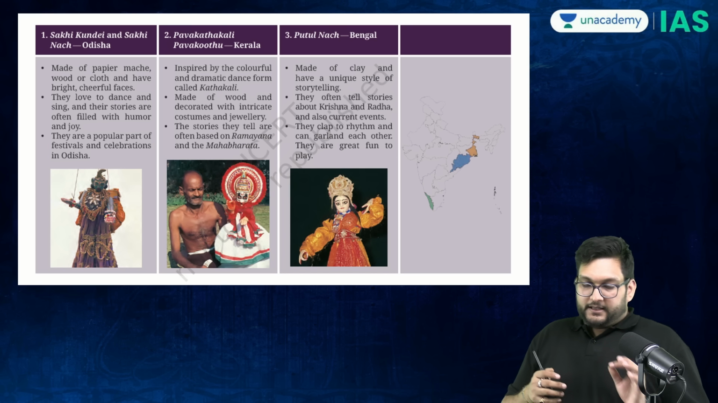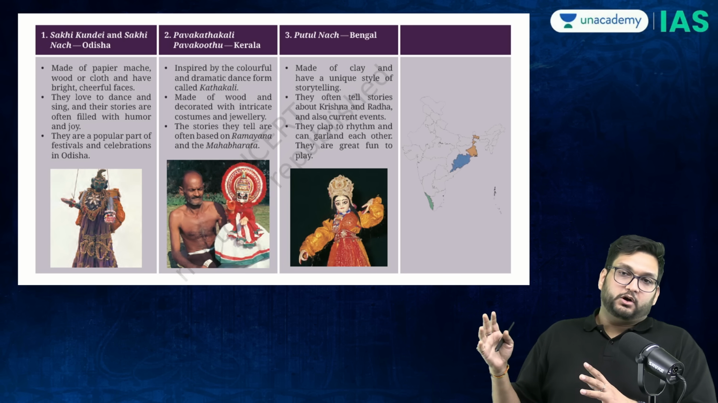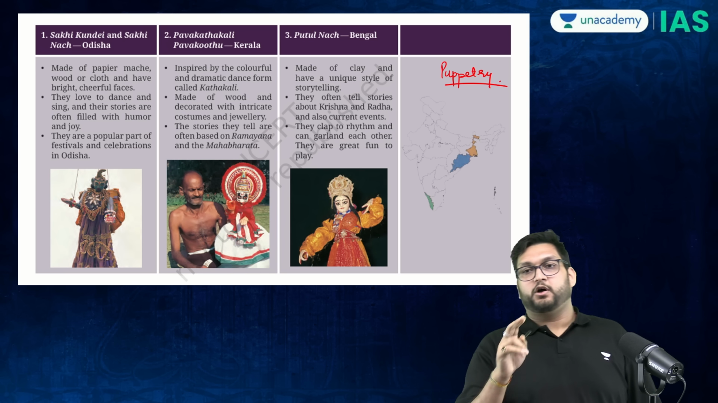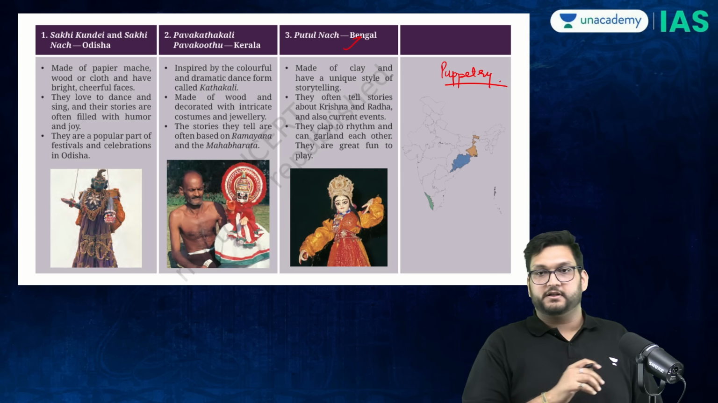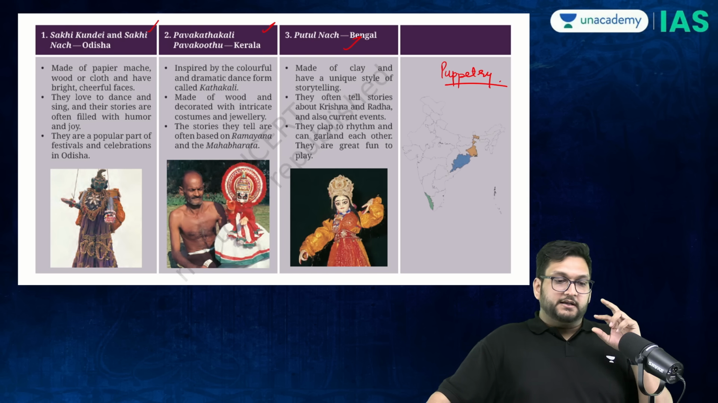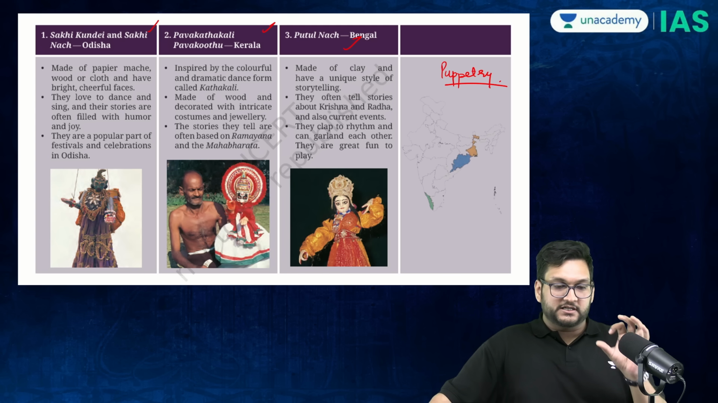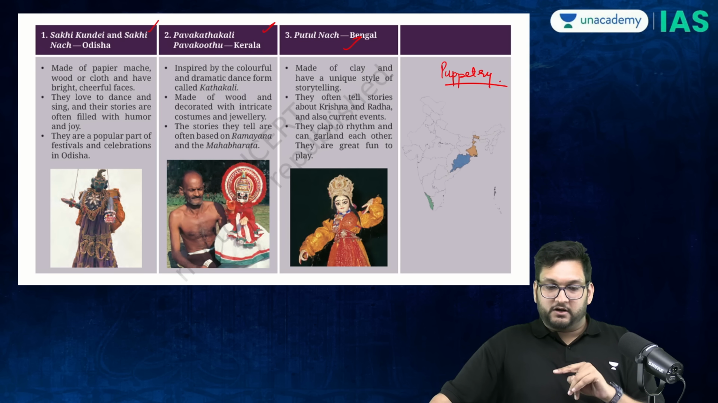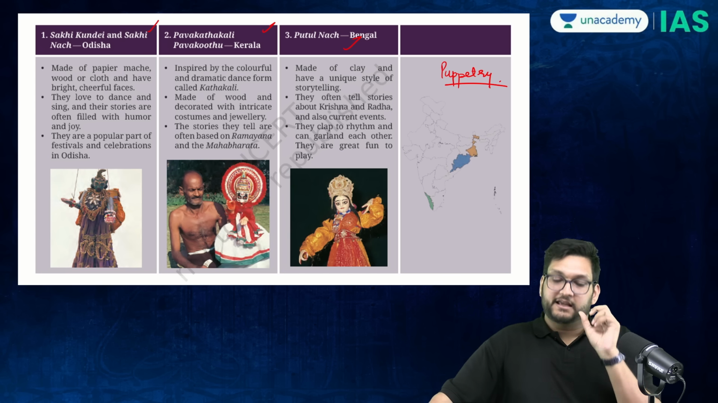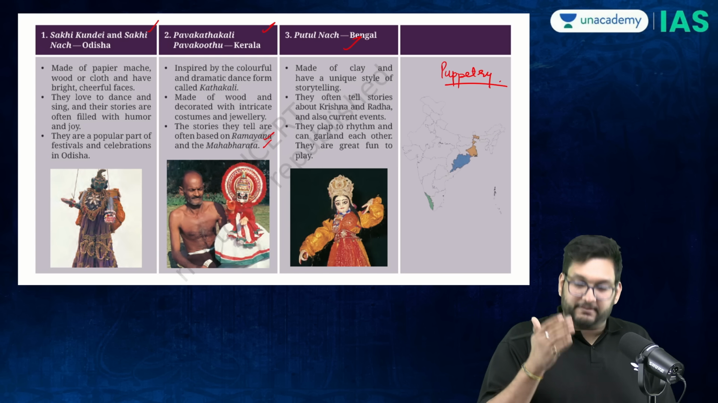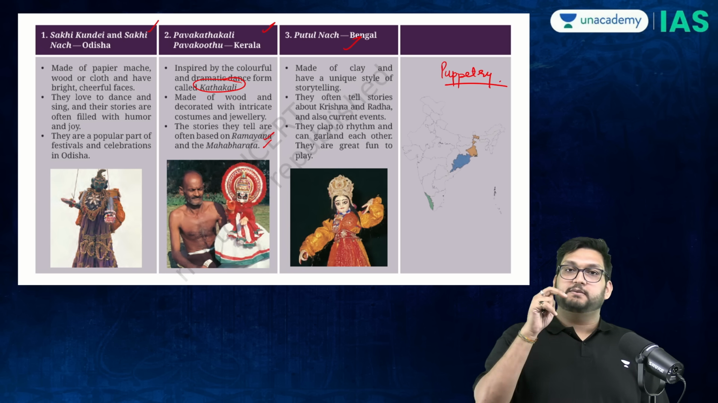Now, the chapter moves out of theater forms to puppetry. This is the most important column for us, the major last discussion we are having. For example, you have Sakhi Kundei, Sakhi Nach, which is Odisha paper mache string puppetry. Then you have Pavakut or Pava Kathakali, which is Kerala glove puppetry. It talks about the Mahabharata and the Ramayana, and Kathakali is the inspiration for it.